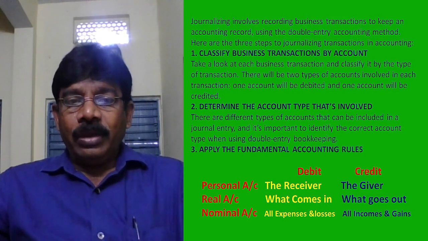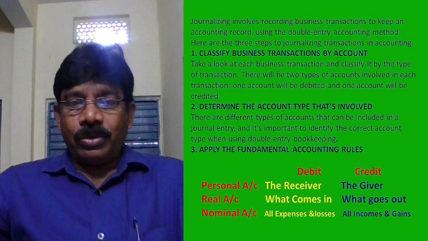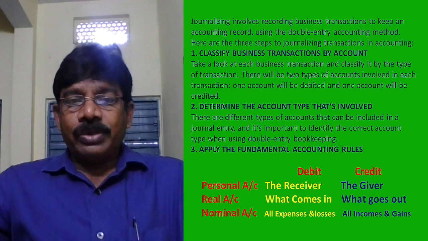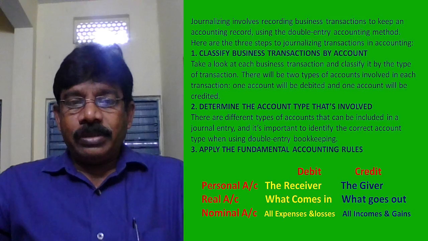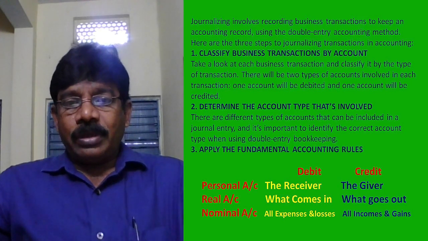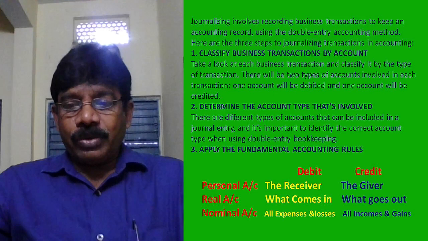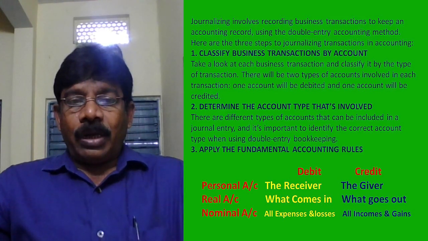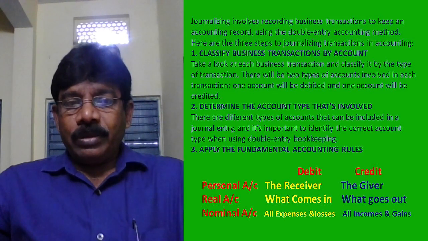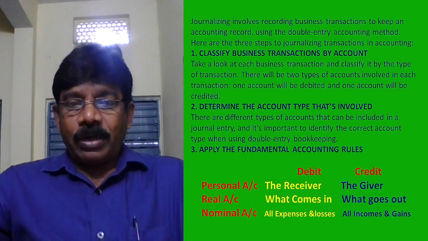So according to the transaction, goods sold to Hari, two accounts are affected. One is the sales account or goods account, another is Hari account. Sales is a real account. Real account rule is what comes in debit, what goes out credit. And goods are going out. That's why sales account is credited. Hari is personal account.